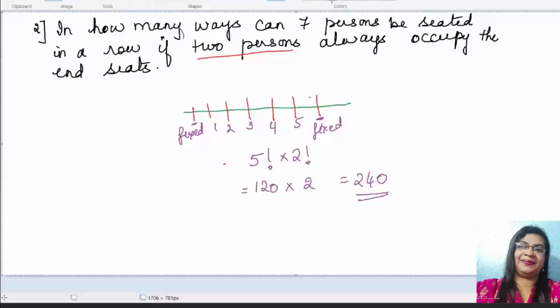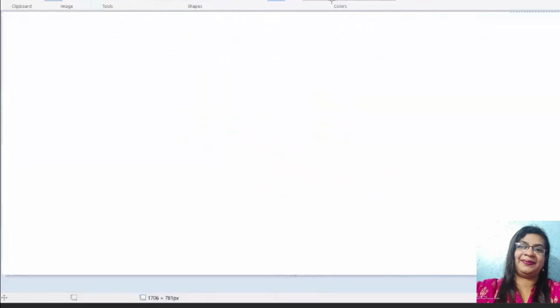What is the answer? We have to know factorials at least till 7 factorial or 8 factorial. Let us learn them by heart so that we get them quickly. So 5 factorial is how much? 120. Yes, I'm sorry, correct. So here it is 120 into 2, which gives me 240.